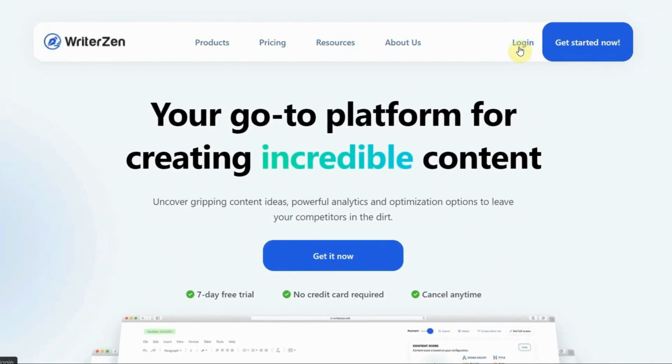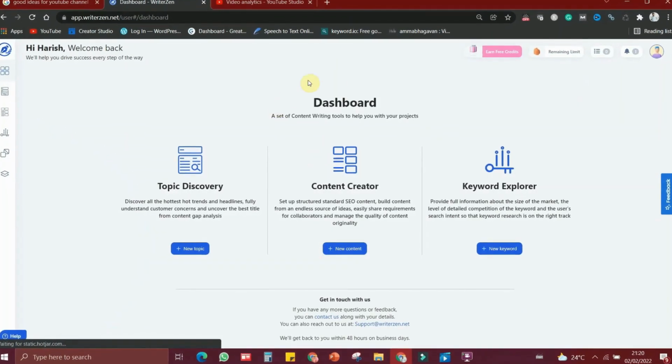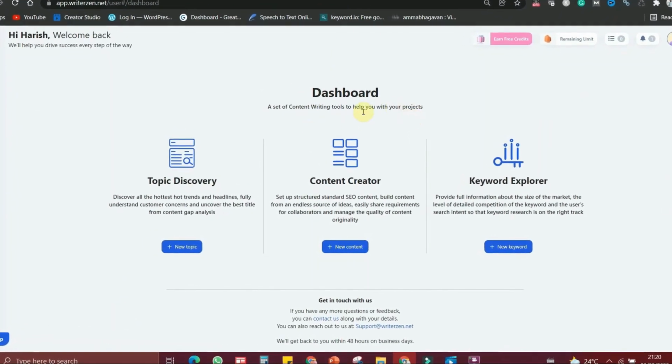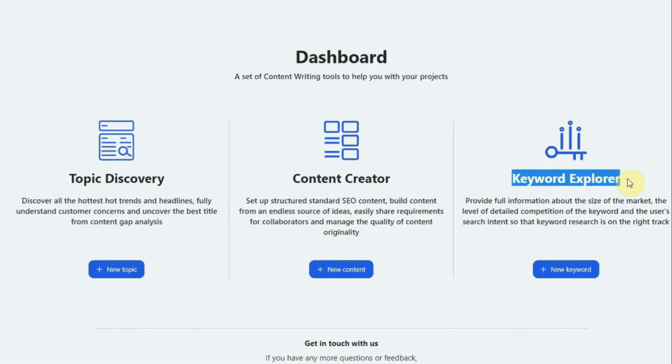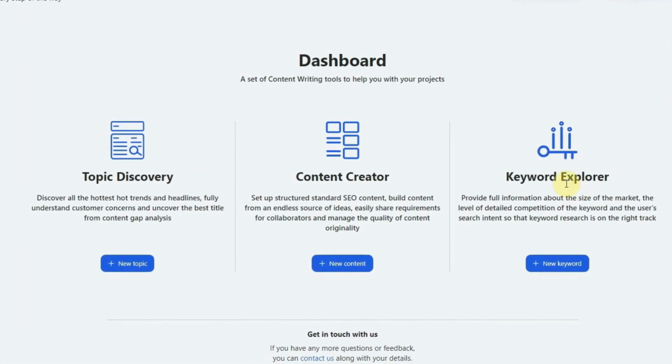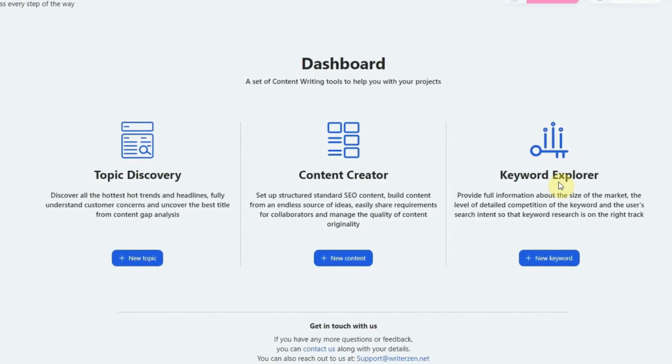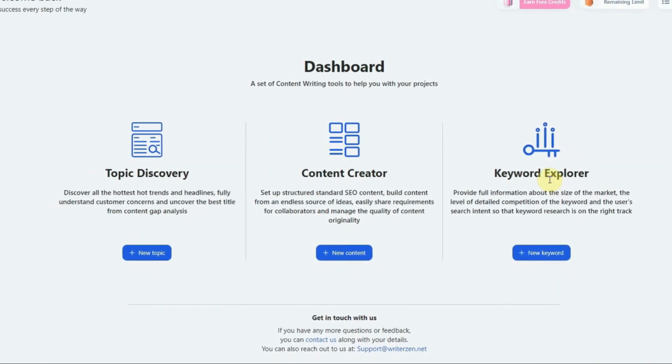Since I already have the account, let me click login. So this is the dashboard of WriterZen and we have 3 options here. To do keyword research, we have to use Keyword Explorer. I have explained how to use the Keyword Explorer in the previous video. You can watch it on my channel.